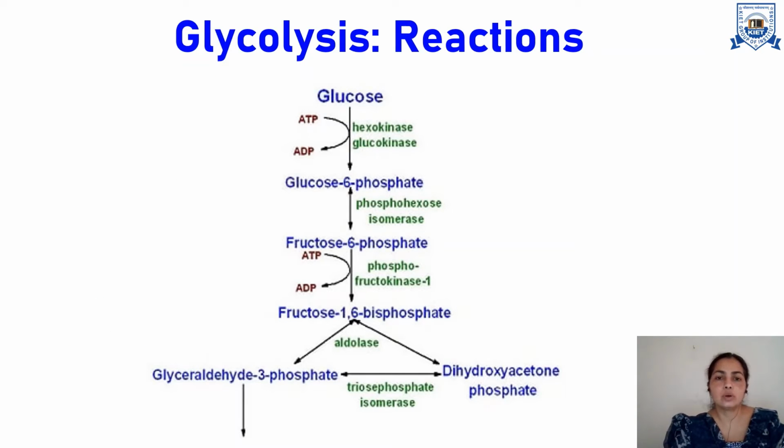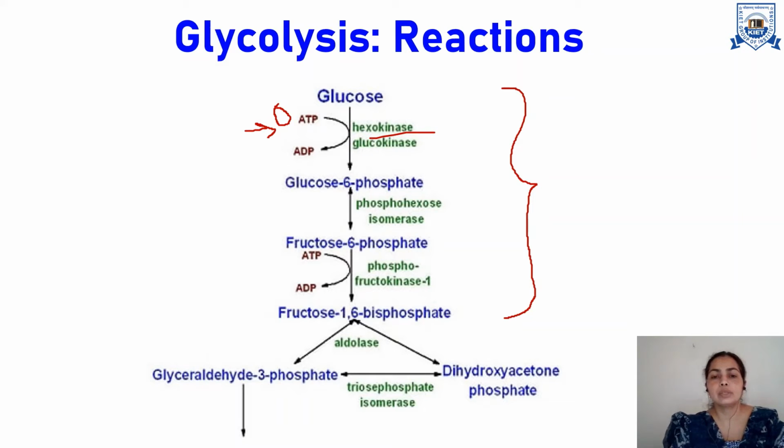So first of all, we will see conversion of glucose to fructose 1,6-bisphosphate. This overall process is divided into three steps. Step one is glucose to glucose 6-phosphate. Here phosphorylation takes place in the presence of hexokinase or glucokinase, and this step consumes one ATP molecule, so it is a kind of energy investment. It is utilizing some energy.